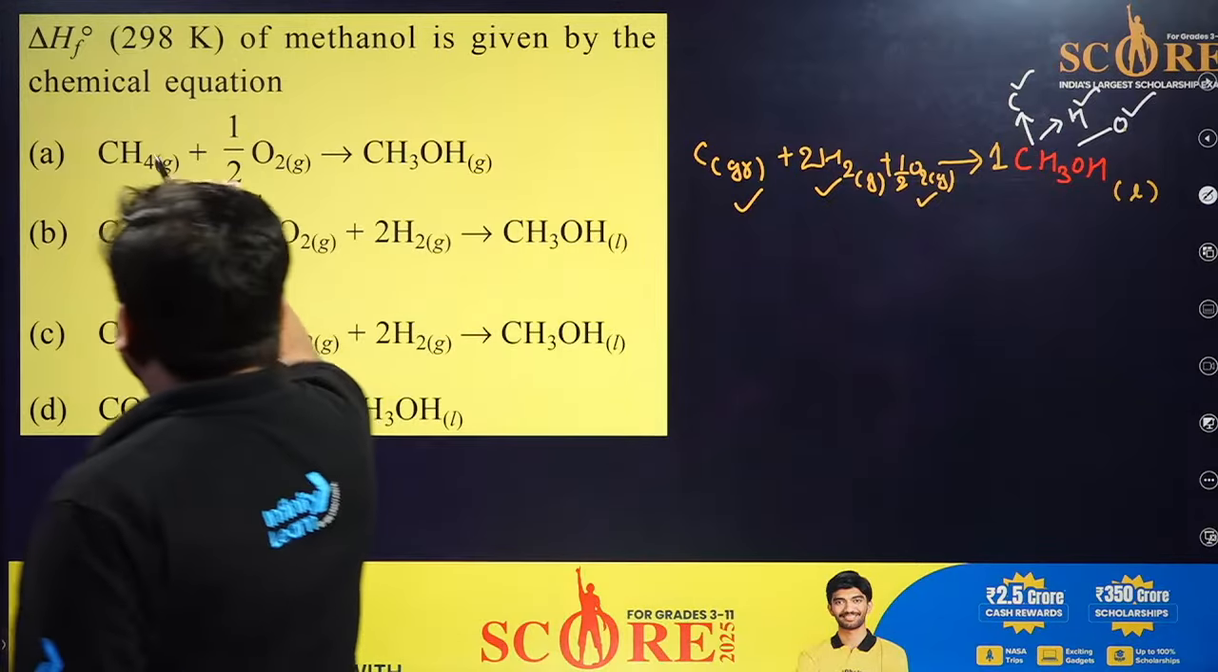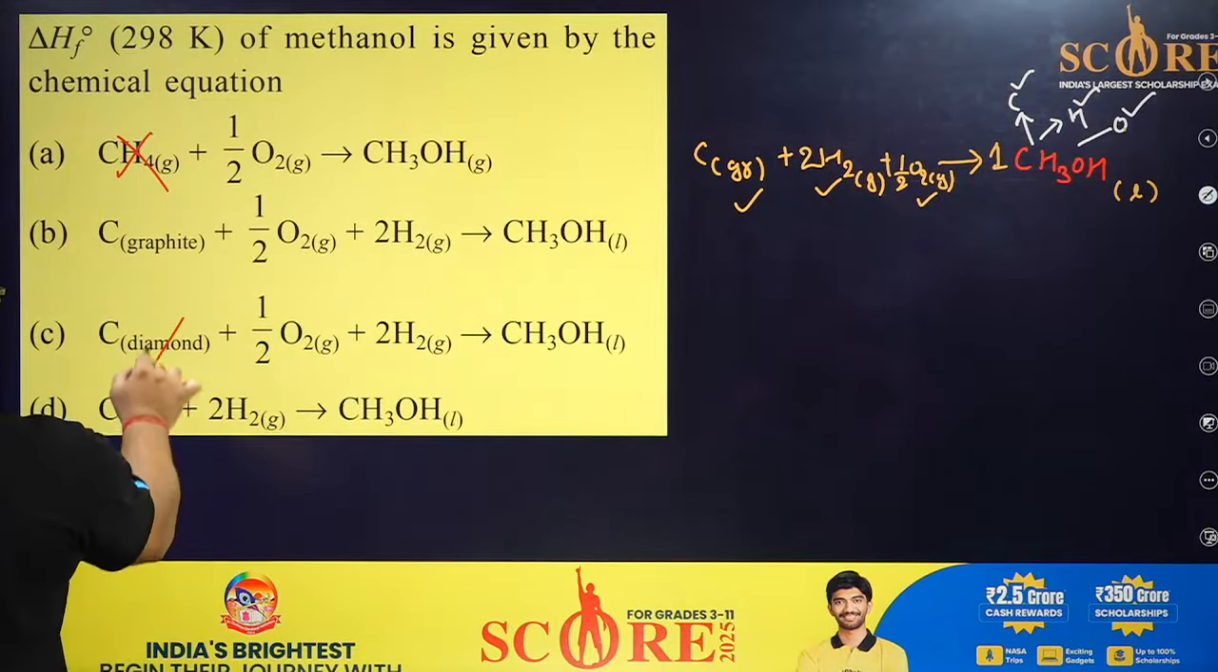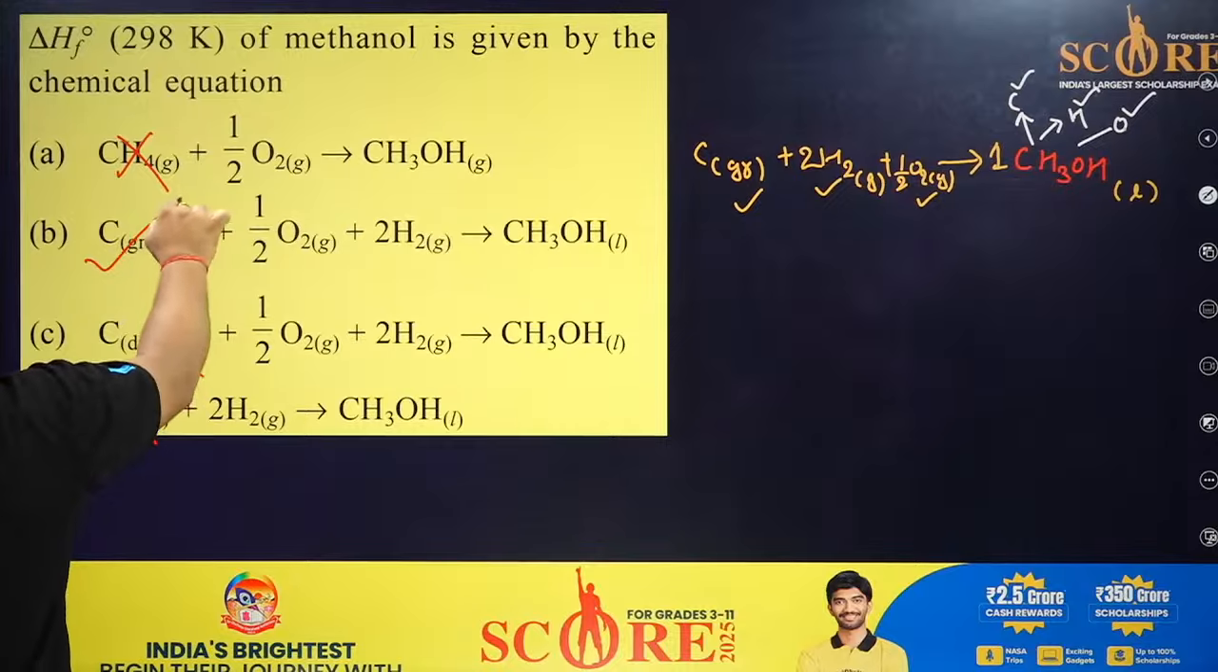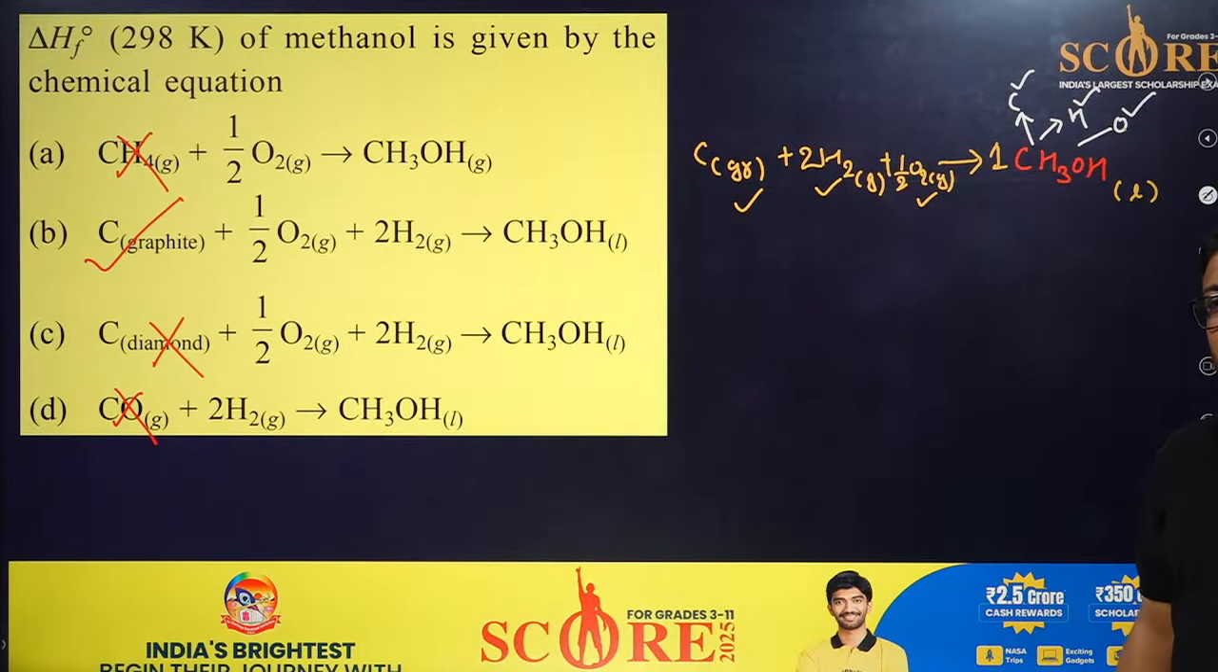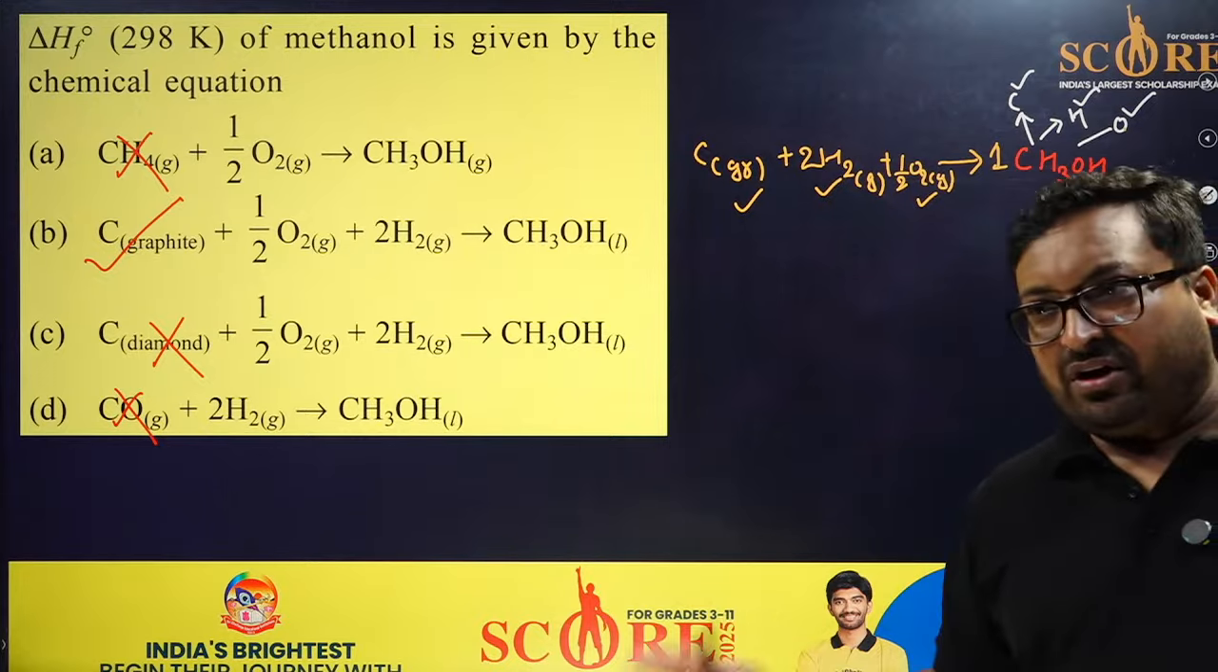Very good, everyone. So this is not possible. Diamond is not possible. CO is not possible. So only B should be the possible answer. Very good, very good. So Samrat, now your accuracy has already increased.